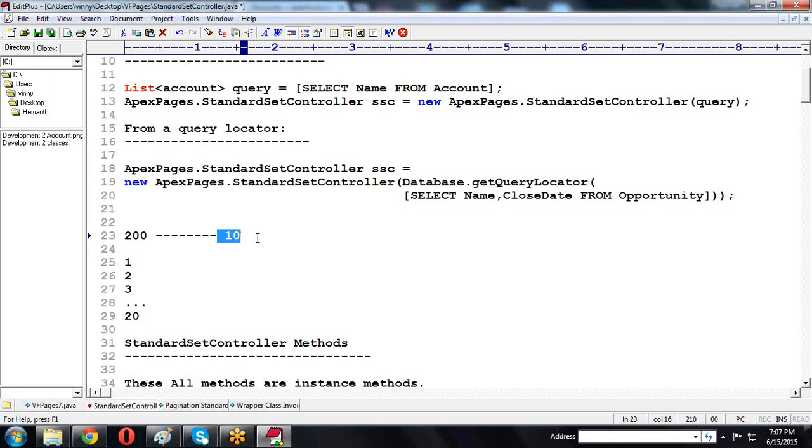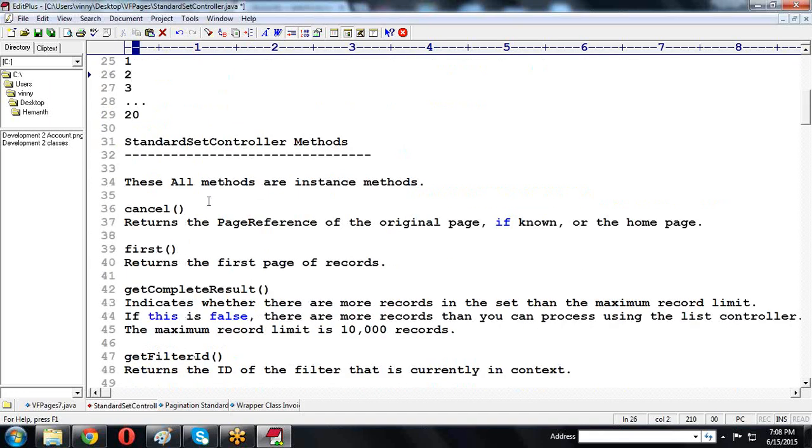That means we retrieve the data 20 times, so if I click next, 20 next options are required. Every time it fetches 10 records. Now it provides some methods.